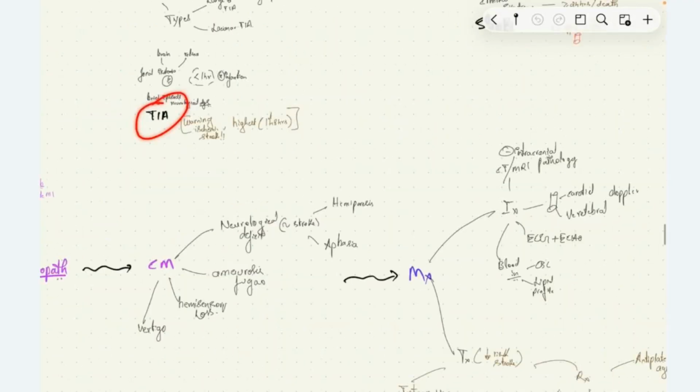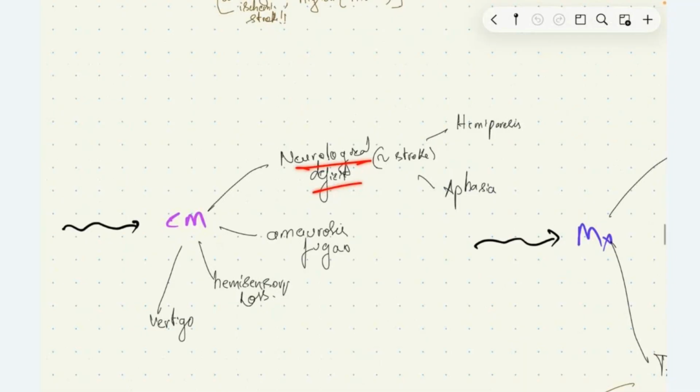Then let's see the clinical manifestation of transient ischemic attack. We have neurological deficits similar to those of stroke, that is hemiparesis and aphasia, because transient ischemic attack is also caused due to vascular insufficiency, similar to that of stroke. We can have amaurosis fugax, which is transient loss of vision due to retinal ischemia, and we have hemisensory loss and vertigo in transient ischemic attack.